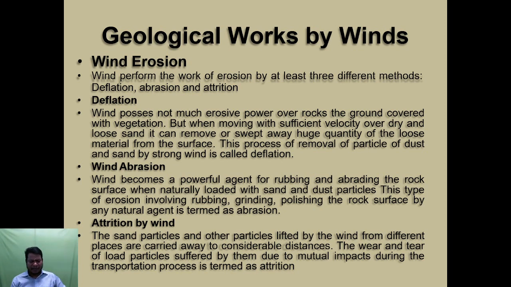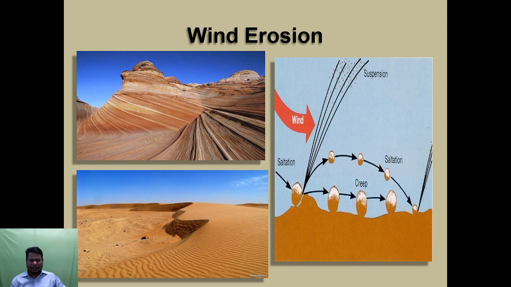The sand particles and other particles lifted by the wind from different places are carried away to considerable distances. The wear and tear suffered by the load particles due to multiple impacts during transportation is termed attrition. So, this diagram indicates the wind erosion.